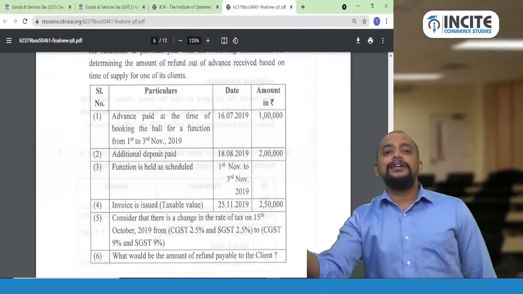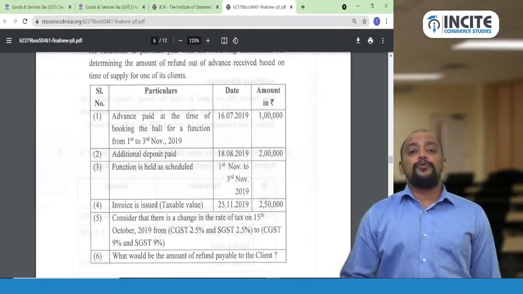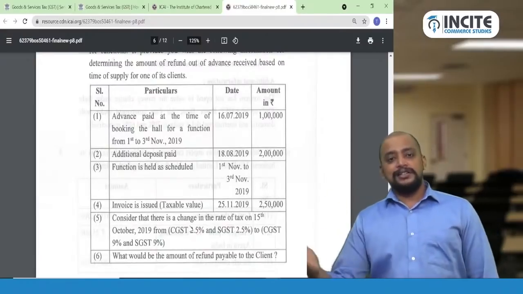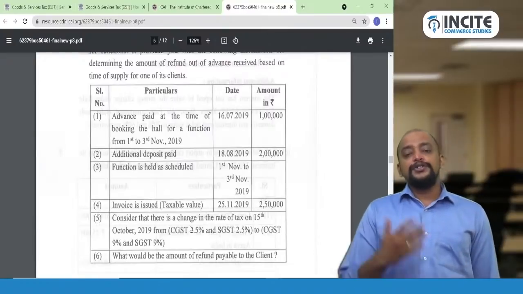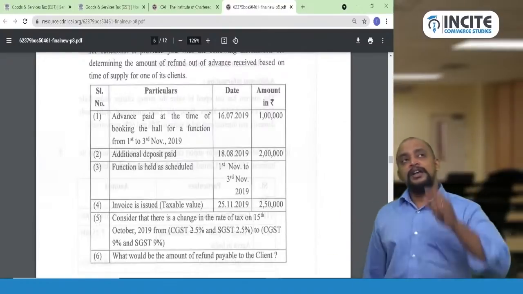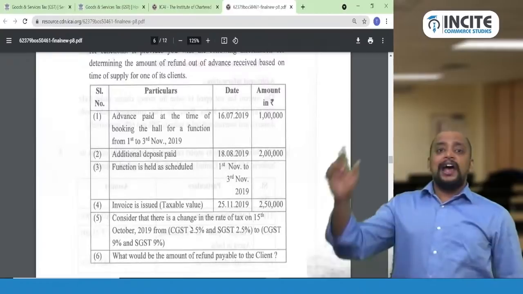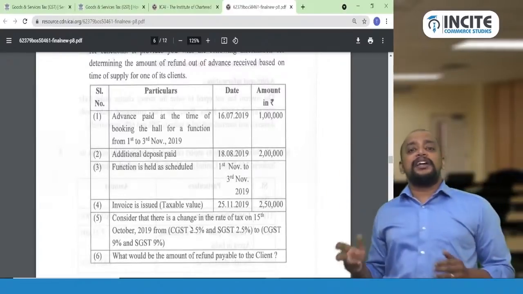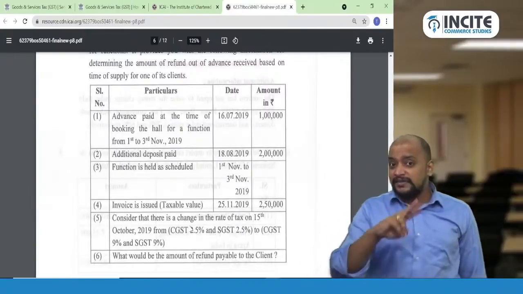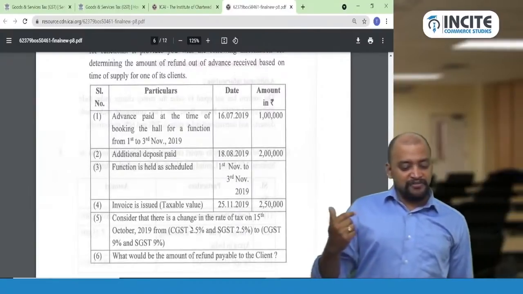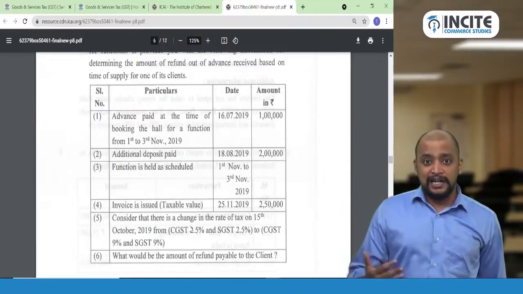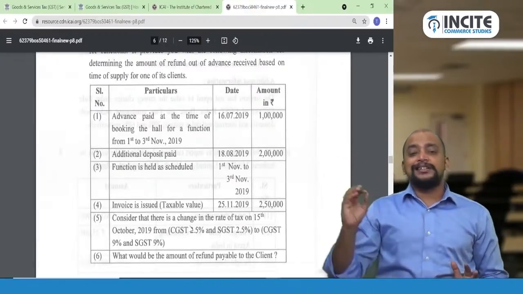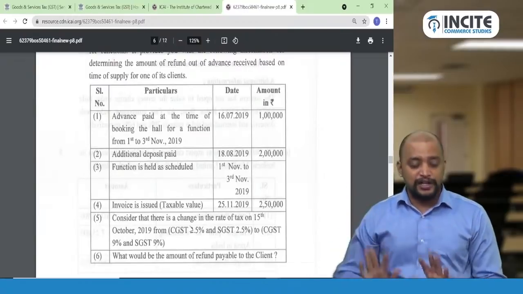When supply is completed after change in rate, check whether both invoice and payment are before change in rate. No, invoice is after change in rate, payment is before change in rate. So what should be taken as the time of supply? If supply is after change in rate and both invoice and payment are not before change in rate, invoice date or payment date, whichever is later, should be taken. Whichever is later is 25/11/2019. As on 25/11/2019, what is the effective rate? 9% and 9%, 18% is the effective rate.